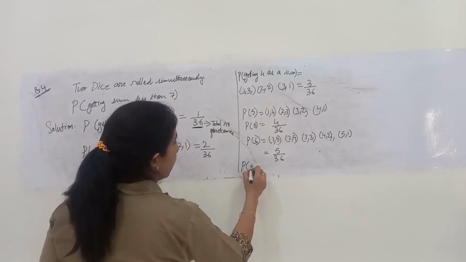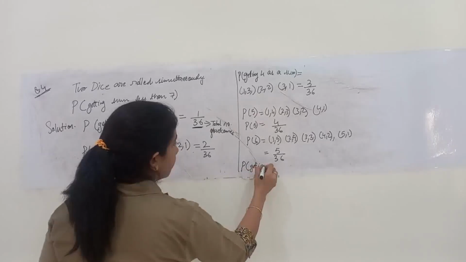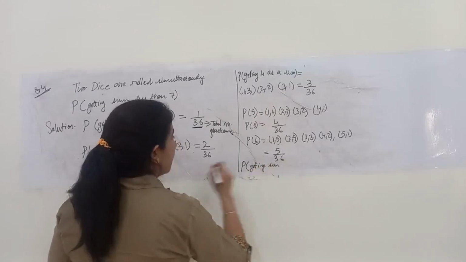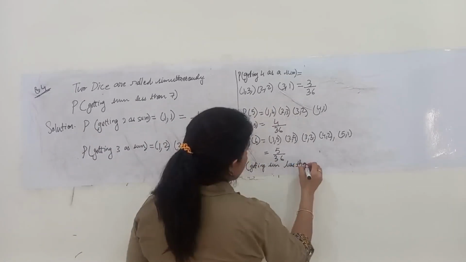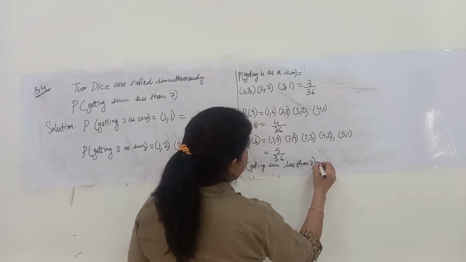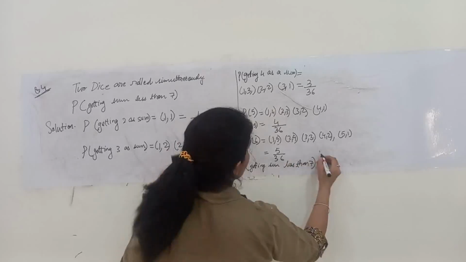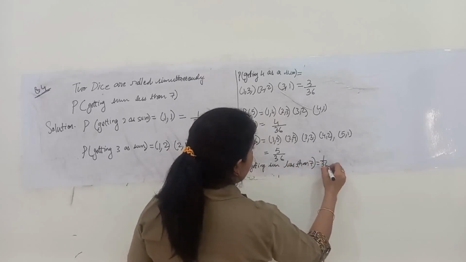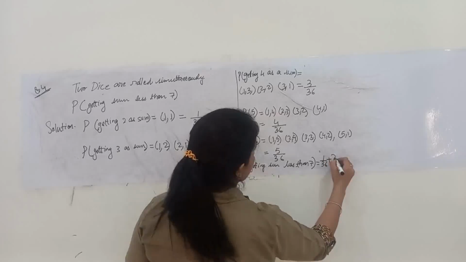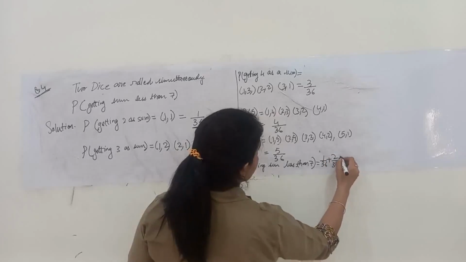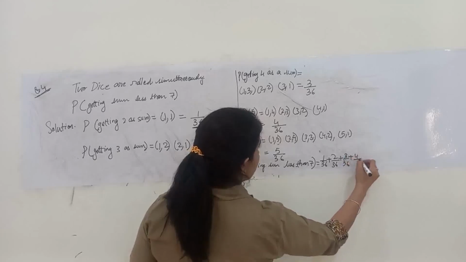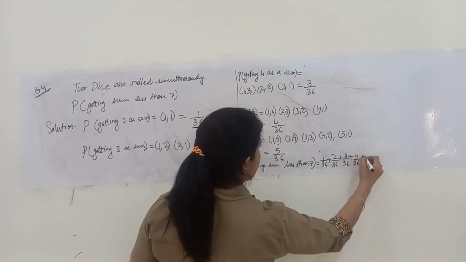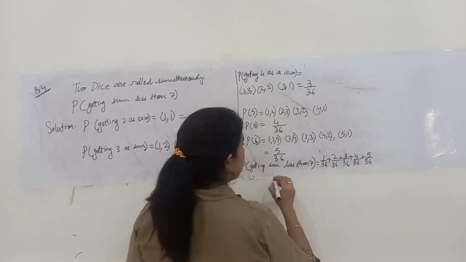So probability of getting sum less than 7 is equal to 1 by 36 plus 2 by 36 plus 3 by 36 plus 4 by 36 plus 5 by 36.